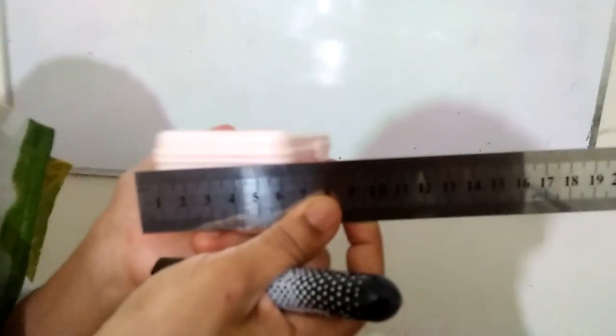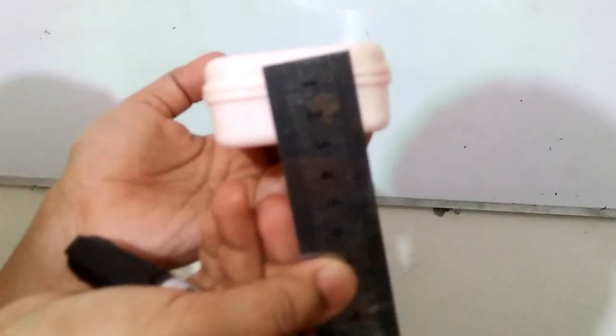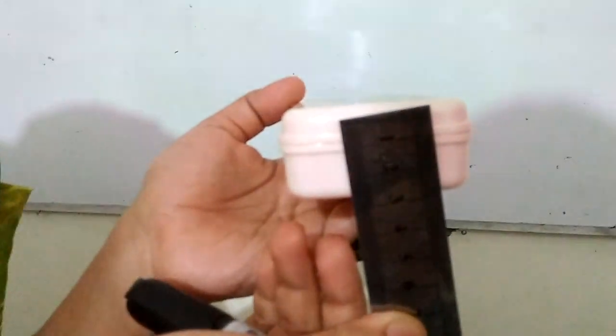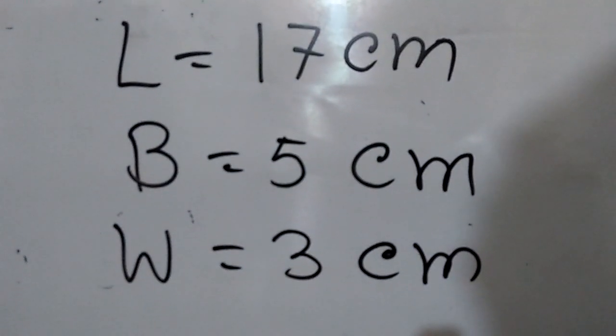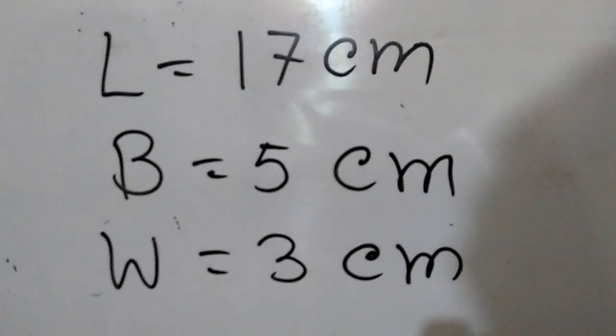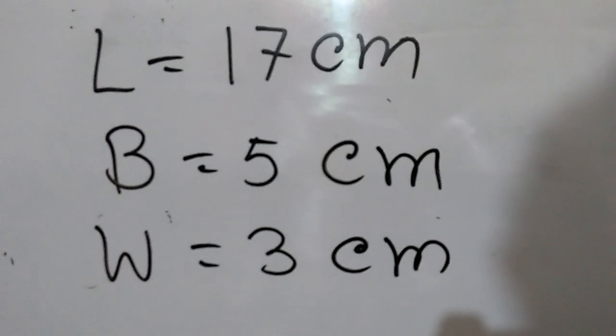And if we want to measure the breadth, it will be 5 centimeter almost, isn't it? Now, if we want to measure the width, it will be almost 2.5. Okay, let's write 3 centimeter. So I have written here length 17 centimeter, breadth 5 centimeter and width 3 centimeter.